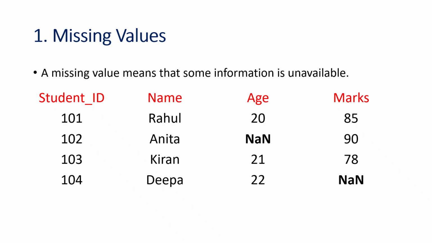Here are some simple examples. First one is missing values. Missing value means that some information is missing in the available data. The missing information is unavailable here. For example, in this data set we have student ID, student name, age, and marks. So what are the missing values here? The age column contains a missing value, and the marks column also has a missing value.